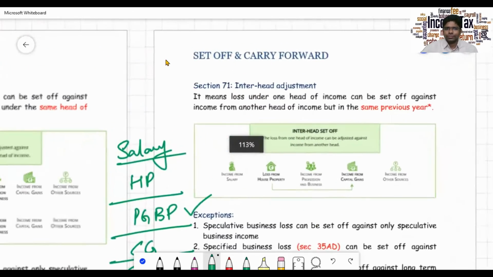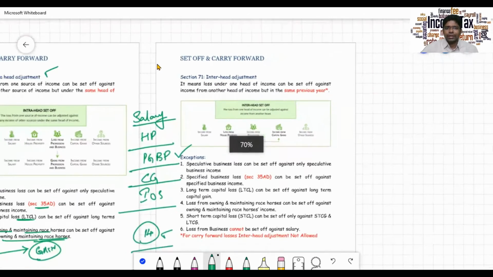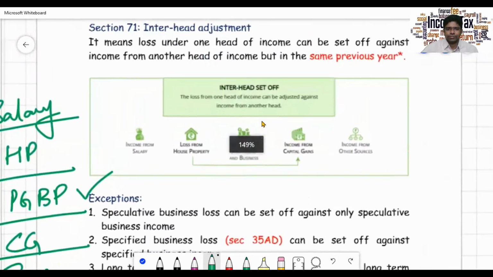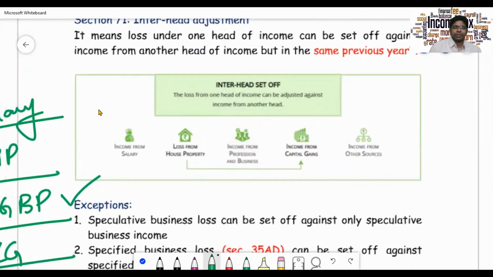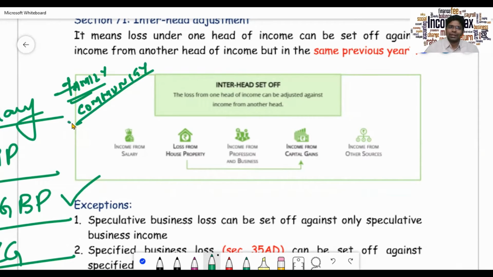Now coming to inter-head adjustment. Consider this. In the present day trend, what is your family doing? First, they will try to search for a match in your own community. It's like a community wedding. If you don't find a bride in your particular community, then they will go to inter-caste, inter-community, correct?